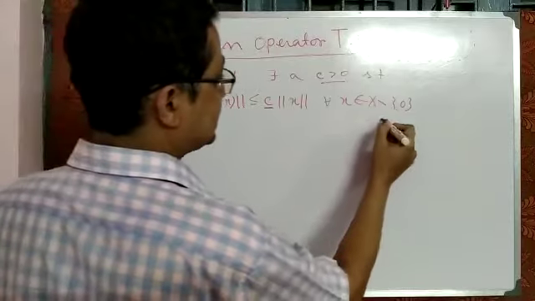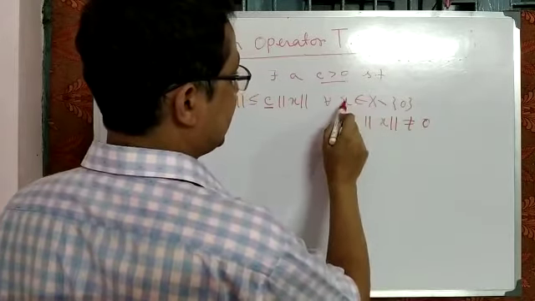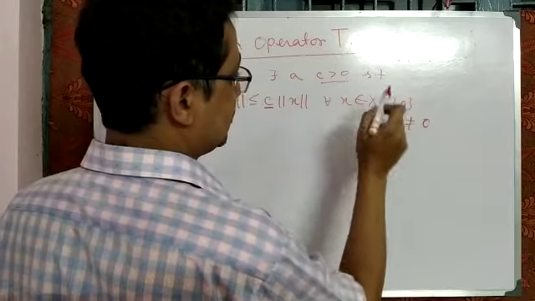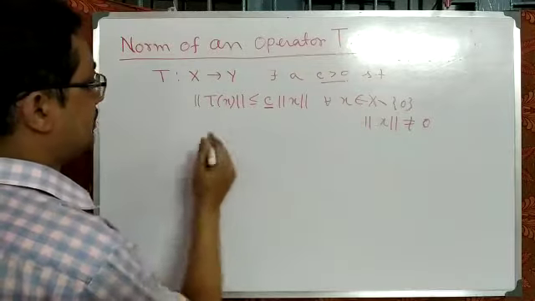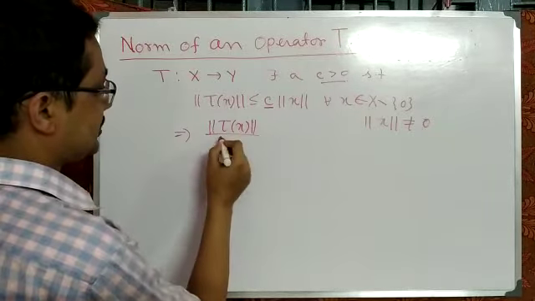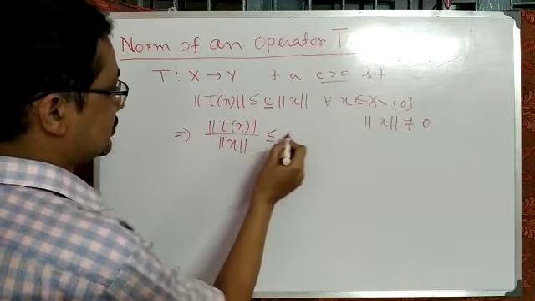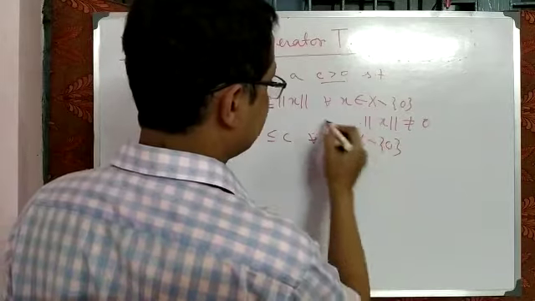That means norm of x. So what is norm of x? Norm of x is not equal to 0, since x belongs to capital X minus 0. So we can divide both sides by norm of x. That implies norm of Tx by norm of x is less than or equal to C for all x belongs to capital X minus 0.